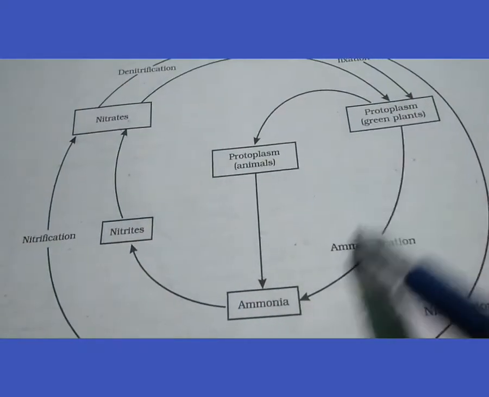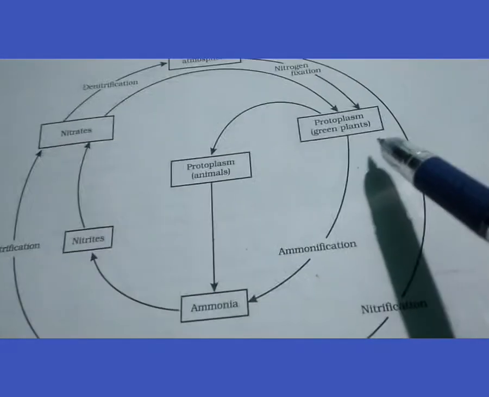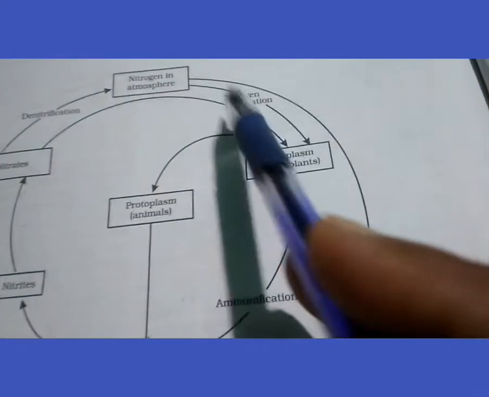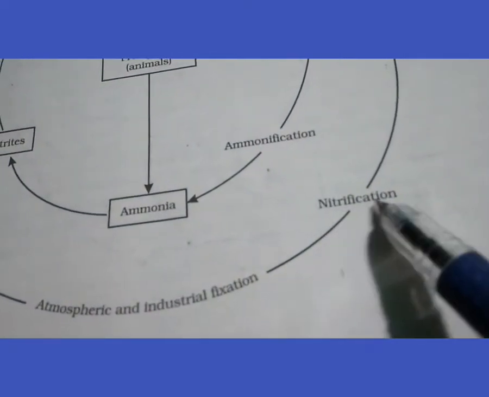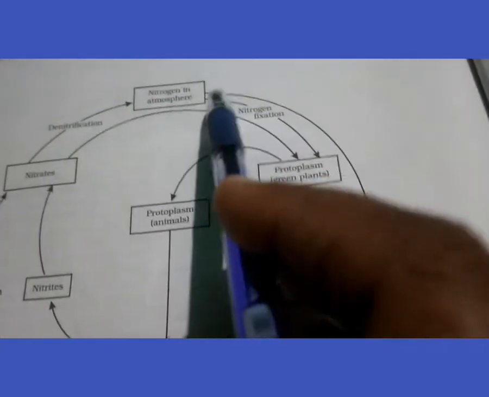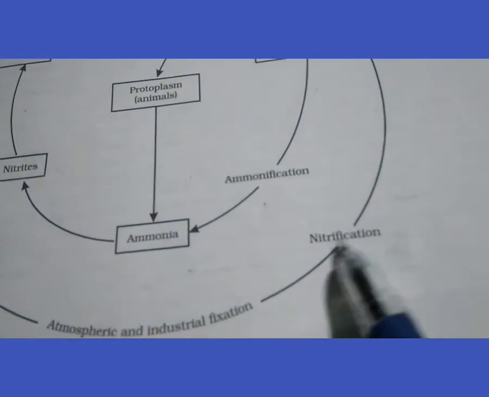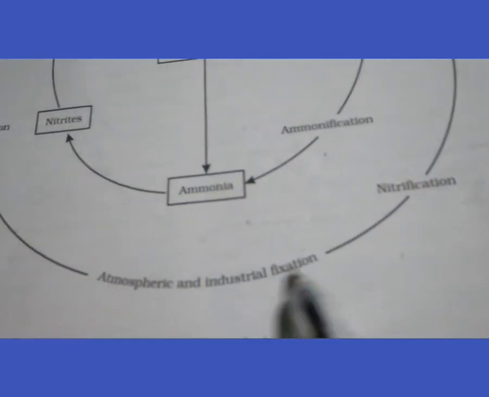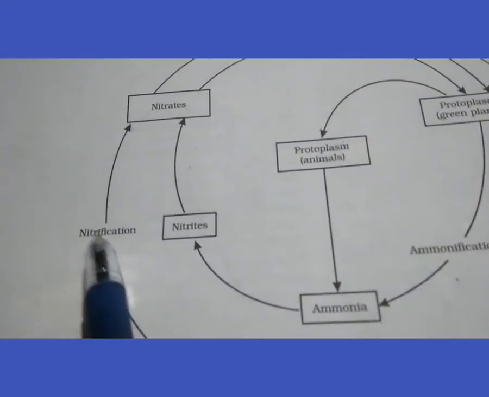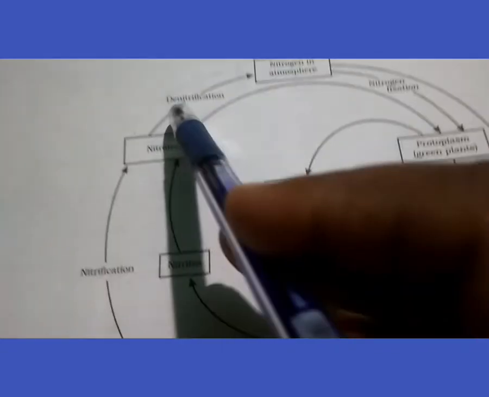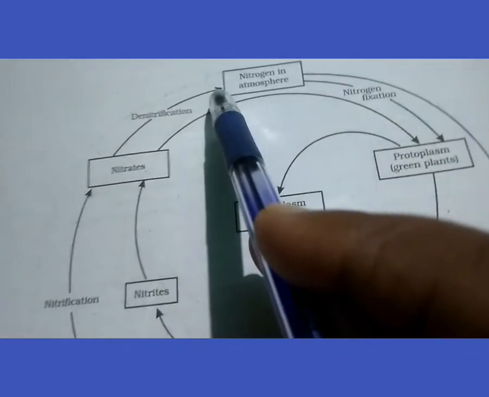It is a first cycle through which nitrogen goes back to the atmosphere, and in the second, by the physical process during lightning, nitrification takes place, and atmospheric and industrial fixation takes place again, and then it is converted into nitrates, that is nitrification, and again denitrified by certain bacteria and goes back to the atmosphere.